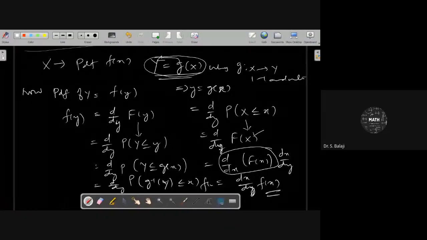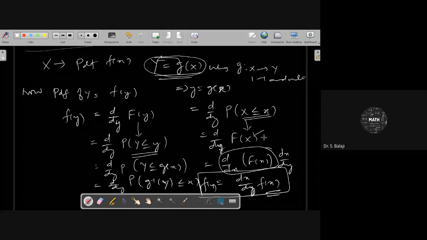For f of y can be identified like this. That will be dx by dy of capital F of x, small f of x, the PDF of x. Now, here you are getting the relation as probability of Y less than or equal to y. From that relation, f of y, here you are getting x less than or equal to x.